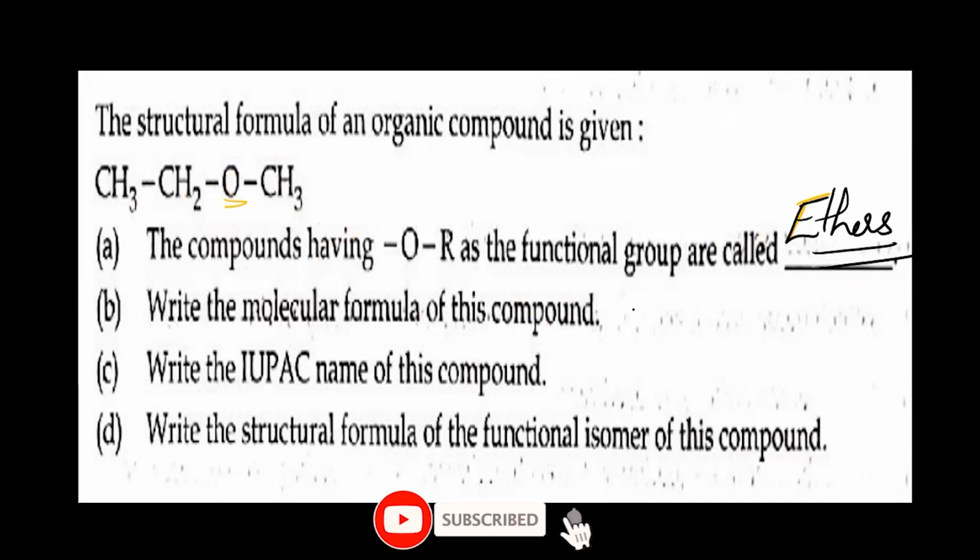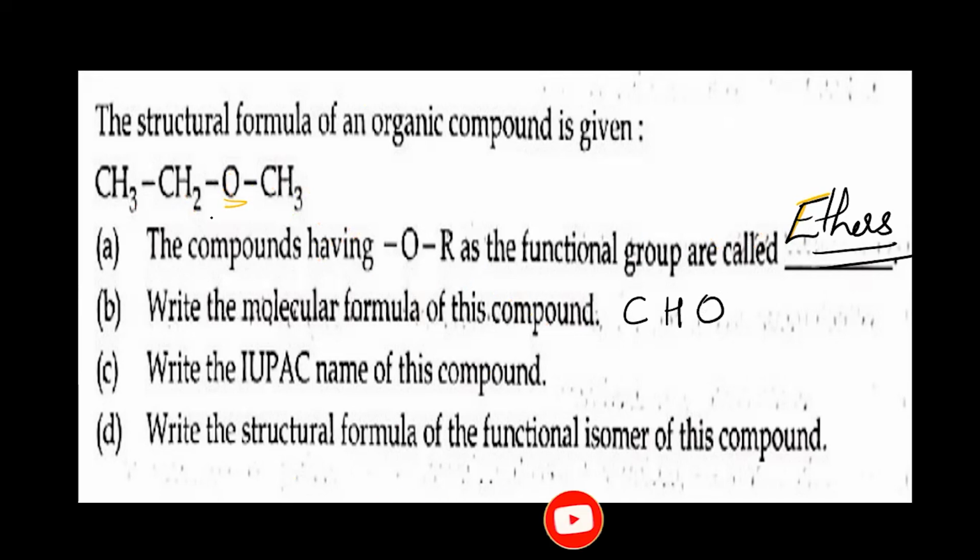To find the molecular formula, just count the carbon number, hydrogen number, and oxygen number. How many carbon? 3 carbon, C3. How many hydrogen? 3, 4, 5, 6, 7, 8. 8 hydrogen. And how many oxygen? 1 oxygen. So the molecular formula is C3H8O. Then next, write the IUPAC name of this compound.